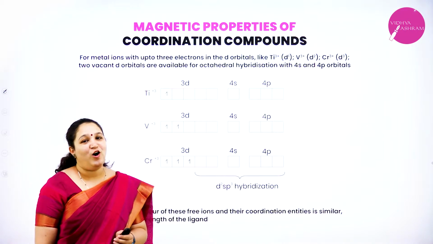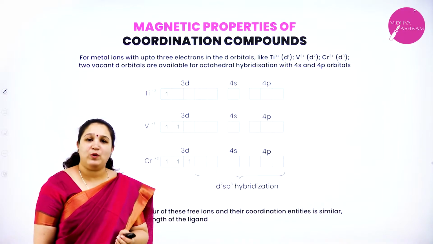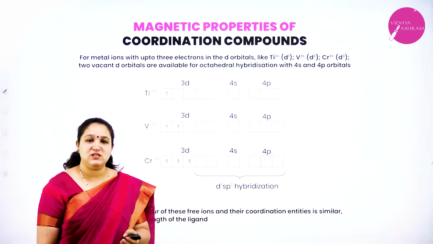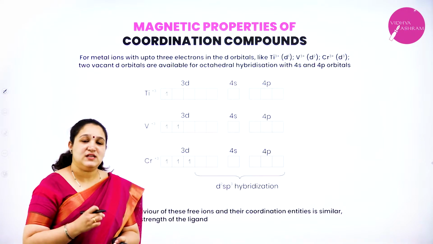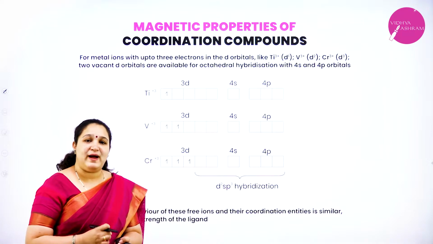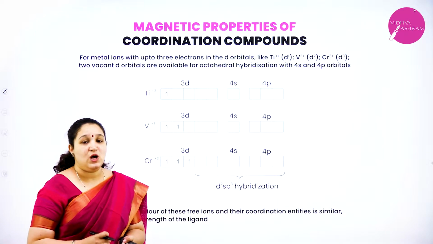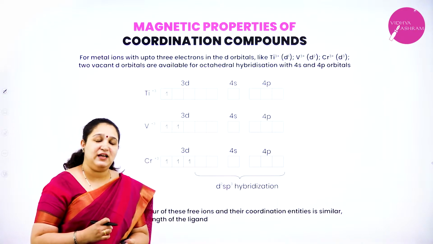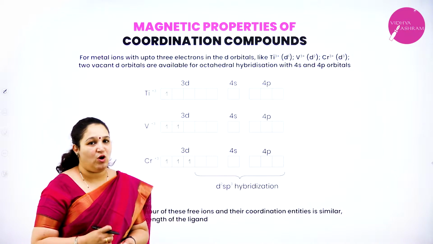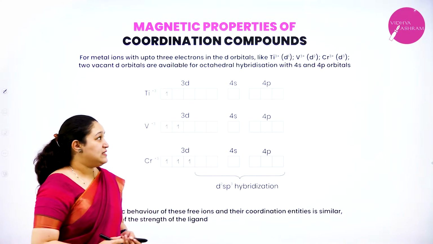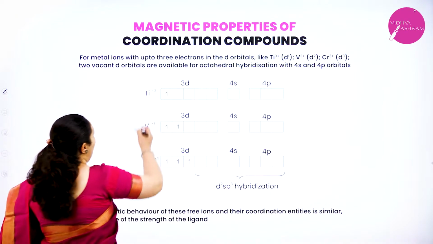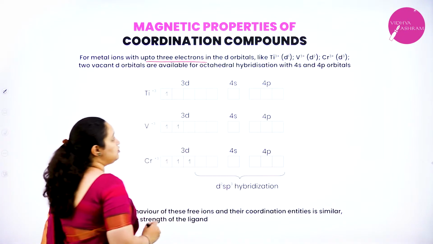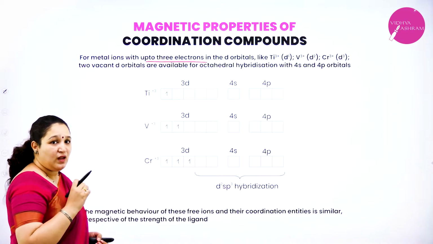Magnetic property of coordination compounds can provide evidence about the orbital energy levels used for bonding. If we study some of the complexes formed by the 3d transition series, we'll understand the magnetic property of coordination compounds better. So we'll see for metal ions which have up to 3 electrons in the d orbital.